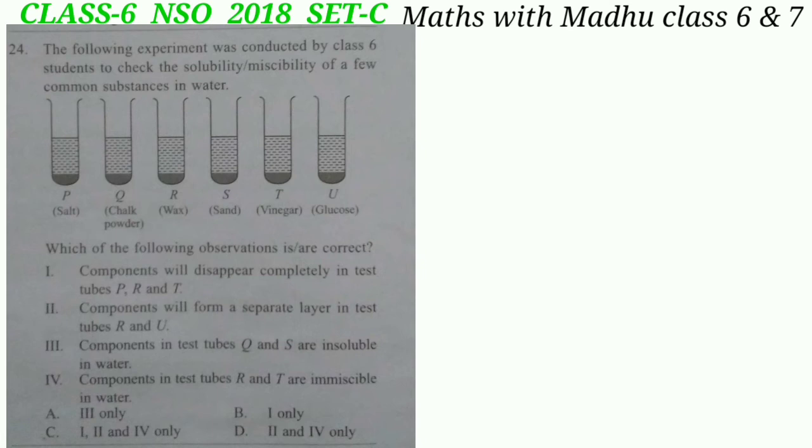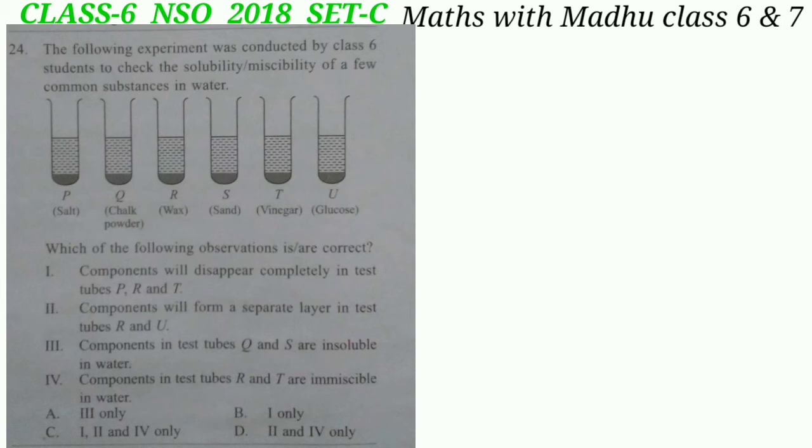Question 24. The following experiment was conducted by class 6 students to check the solubility or miscibility of a few common substances in water. Which of the following observations is correct? Statement I. Components will disappear completely in test tubes P, R and T. This is the incorrect statement. Components will disappear completely in test tubes P, T and U as salt, vinegar and glucose are completely soluble in water.